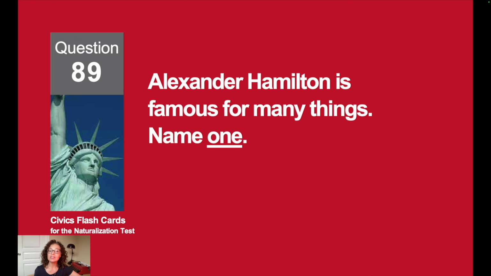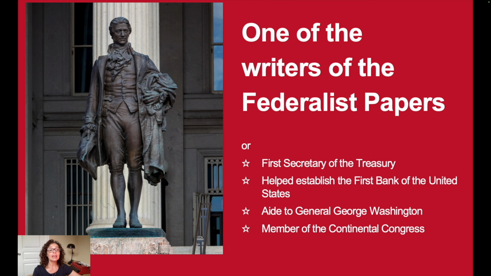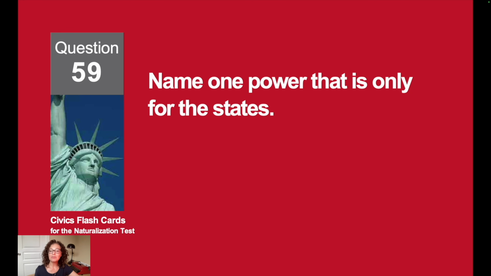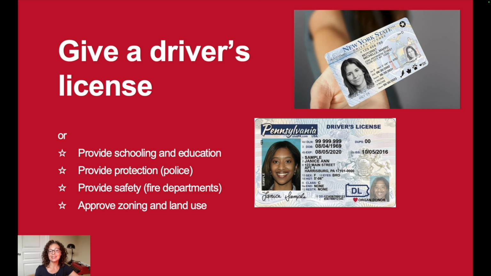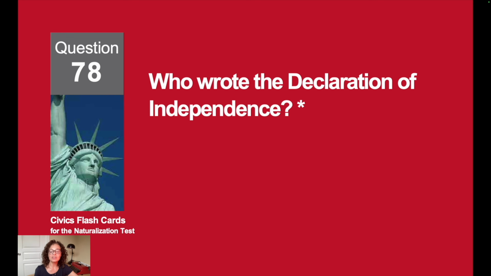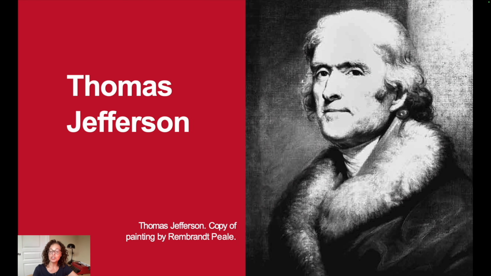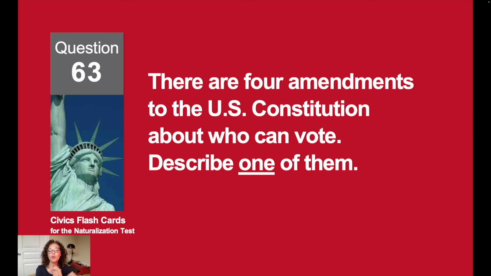Alexander Hamilton is famous for many things. Name one. He was one of the writers of the Federalist Papers. Name one power that is only for the states. To give a driver's license. Who wrote the Declaration of Independence? Thomas Jefferson. There are 4 amendments to the Constitution about who can vote. Describe one of them.